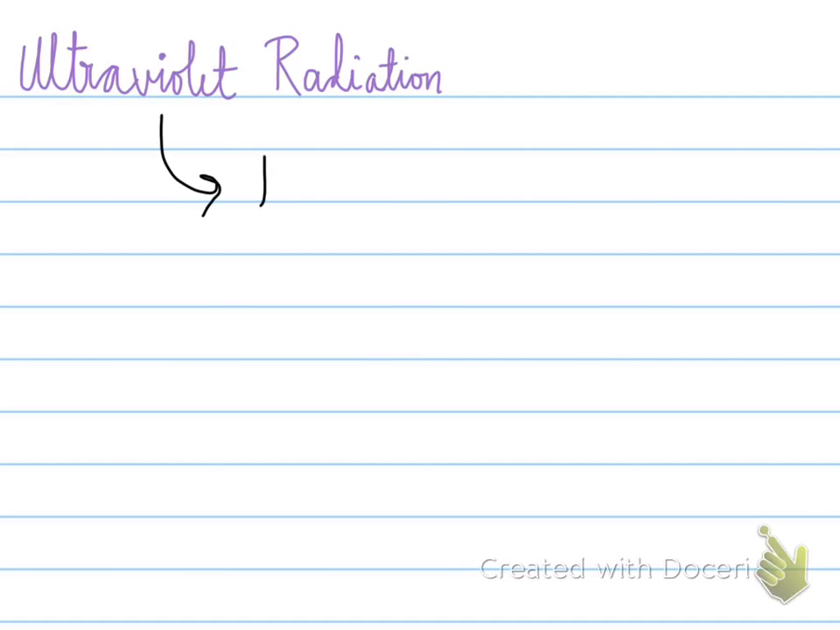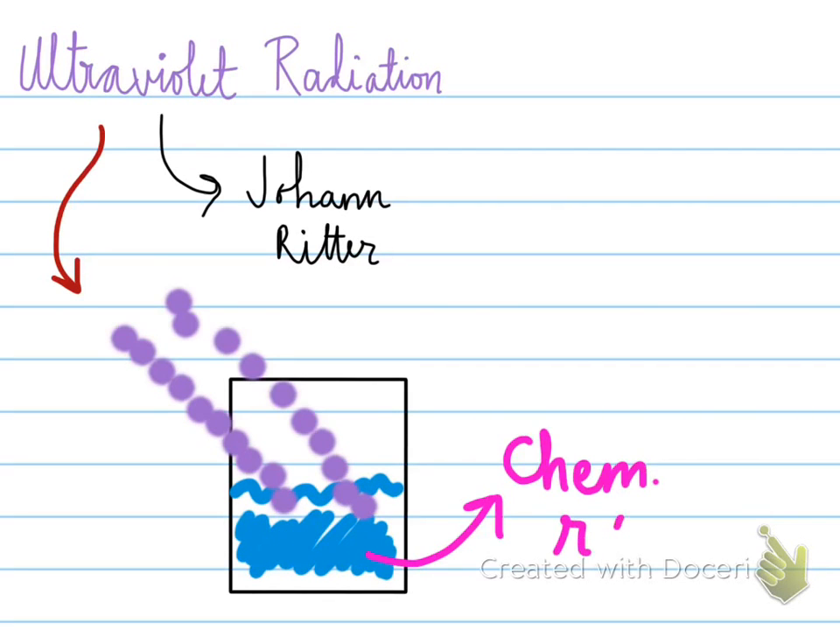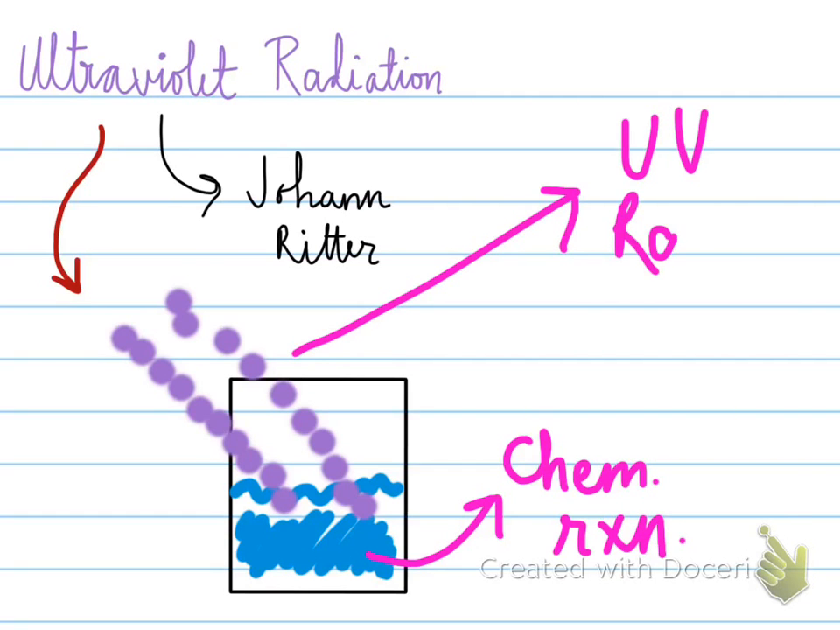The next year, John Ritter, a scientist, again discovered ultraviolet radiation, working at the other end of the spectrum. He called these the chemical rays because these rays, when thrown upon a chemical reaction, gave another chemical reaction, and thus were called the UV rays or the ultraviolet rays.